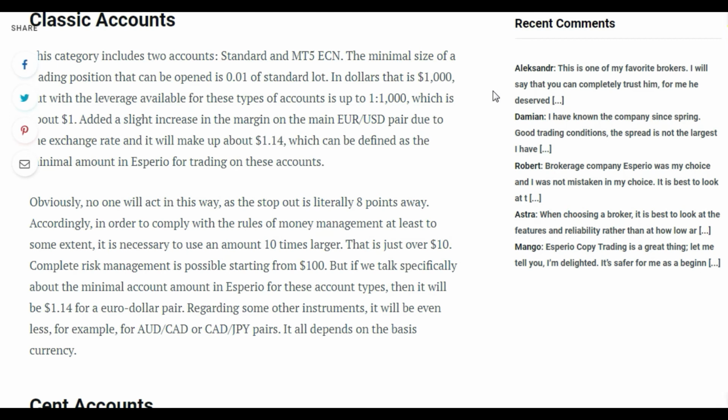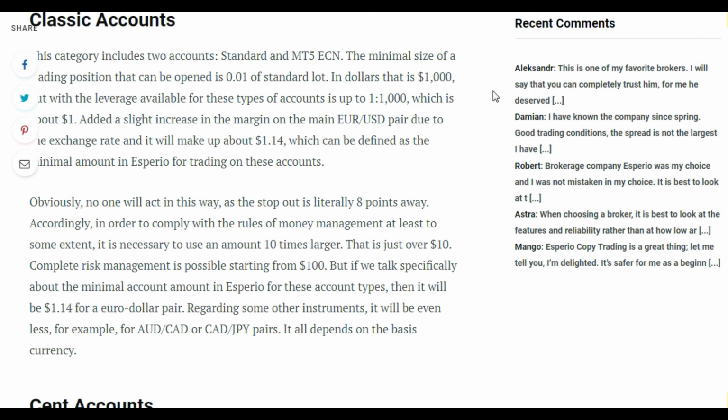Classic accounts. This category includes two accounts, Standard and MT5 ECN. The minimal size of a trading position that can be opened is 0.01 of standard lot.